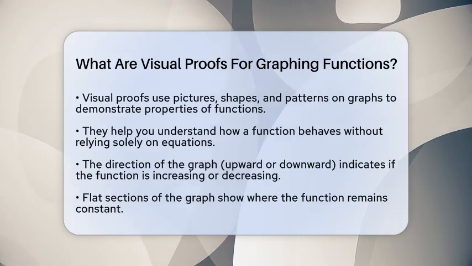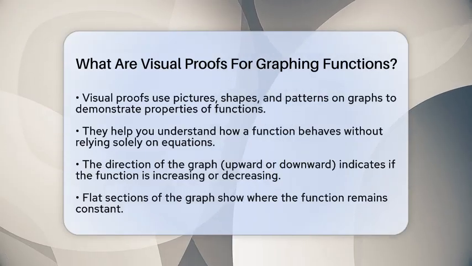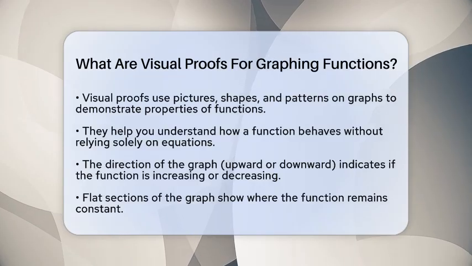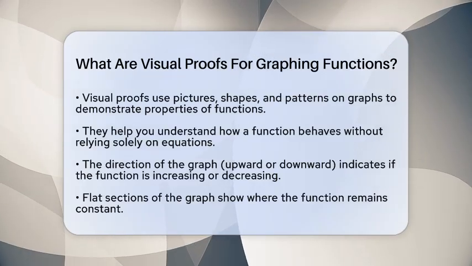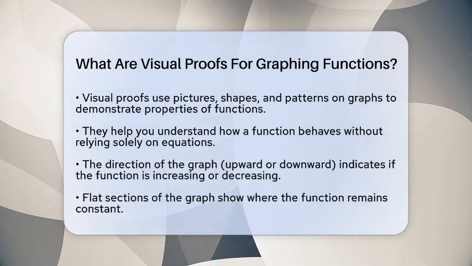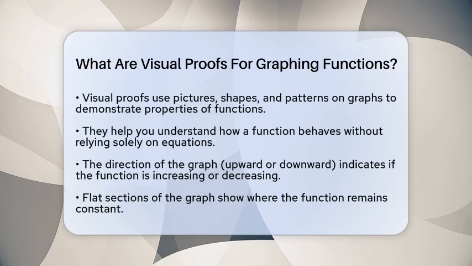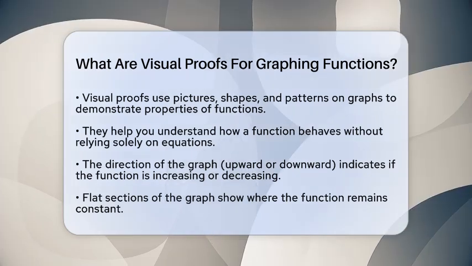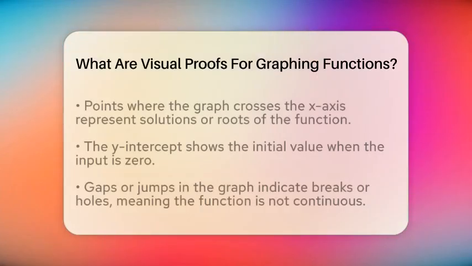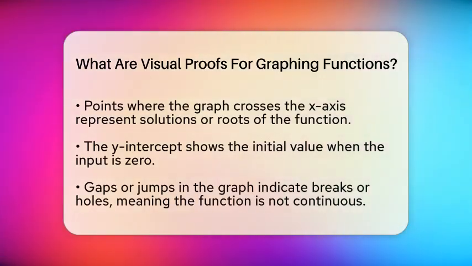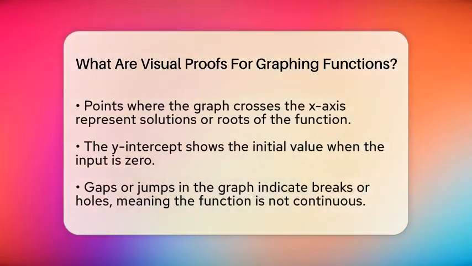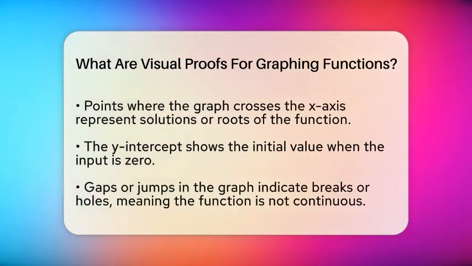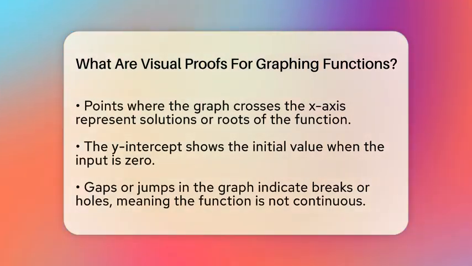When you draw a graph of a function, you can spot if it goes up or down, where it crosses the axes, or if it has any holes or jumps. These visual clues are like proof that the function has certain properties. For example, if the graph goes uphill from left to right, you can tell the function is increasing. If it slopes downward, it's decreasing. If the graph stays flat, the function is constant over that part.